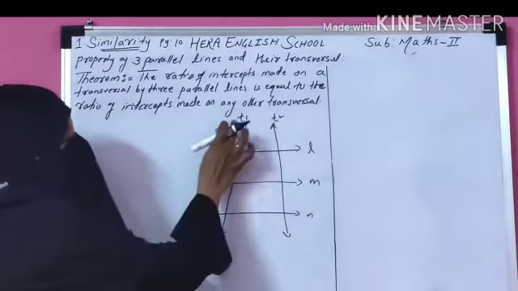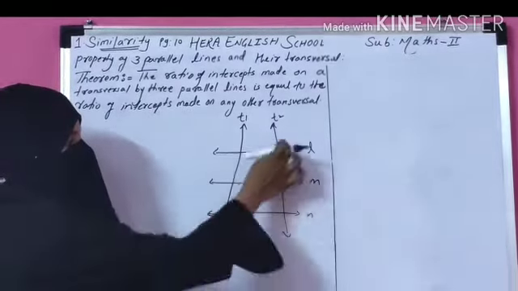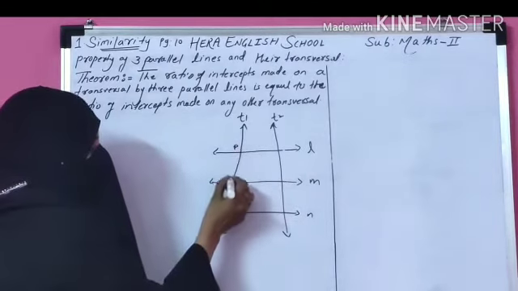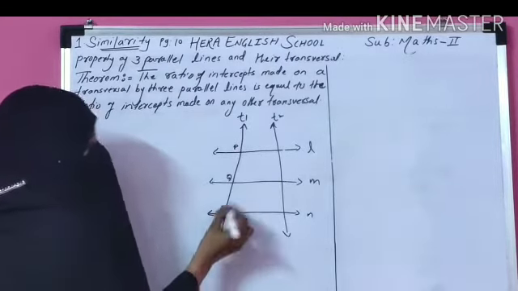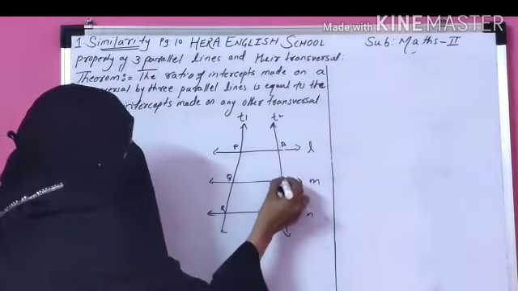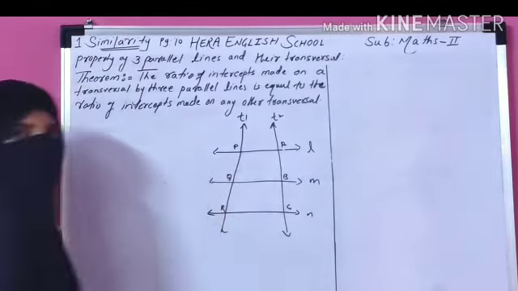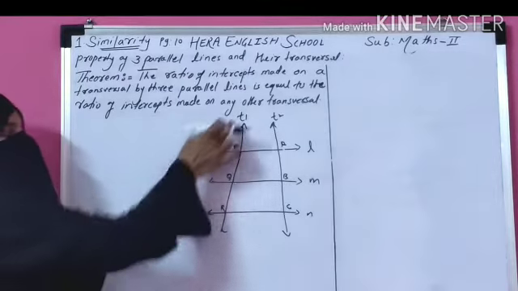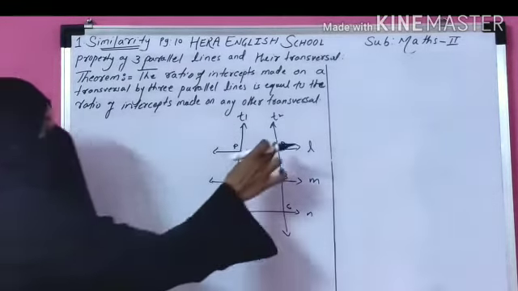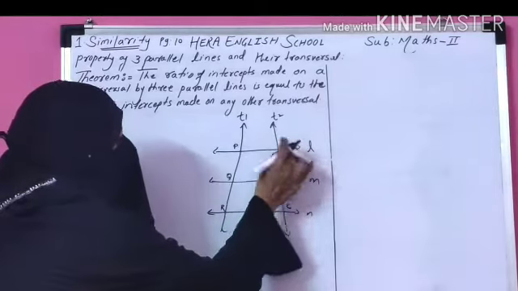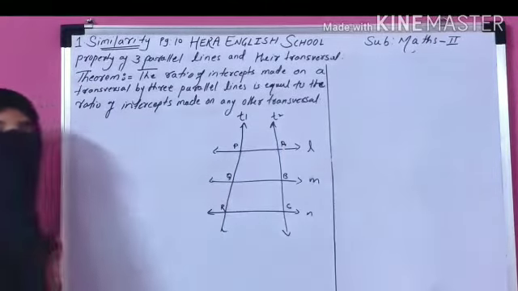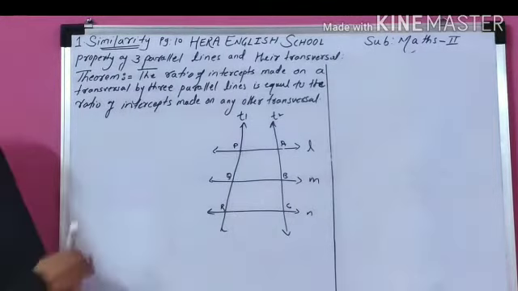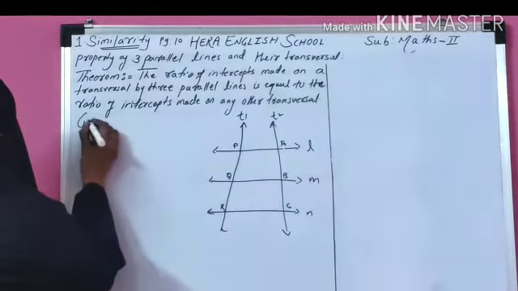Now you can see this transversal T1 intersects these parallel lines at 3 points. I am taking points P, Q, R here, and points A, B, C here. Now PQ and QR are the intercepts made by the first transversal, and AB and BC are the intercepts made by the second transversal. Now write the given part as per the figure.